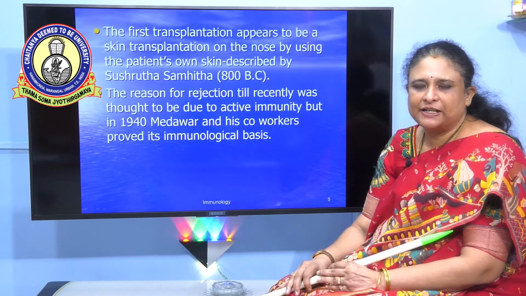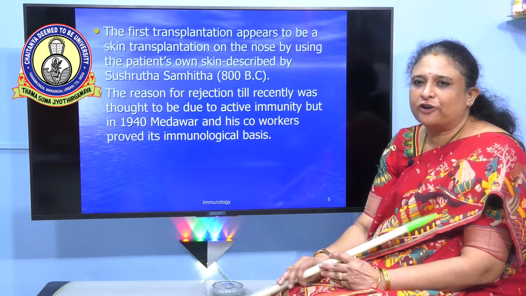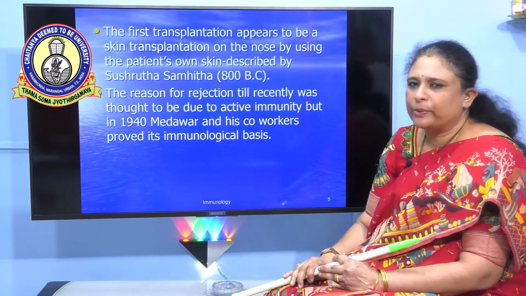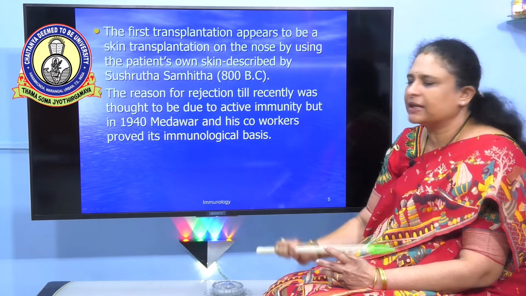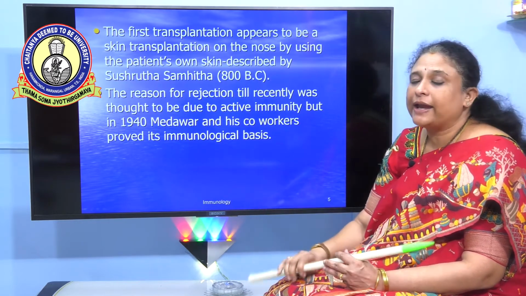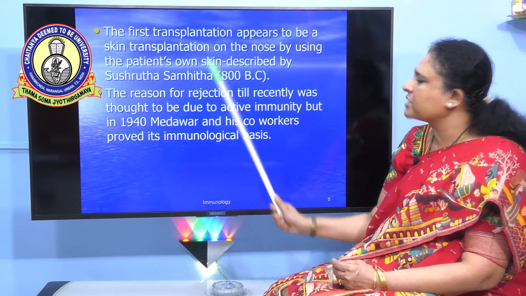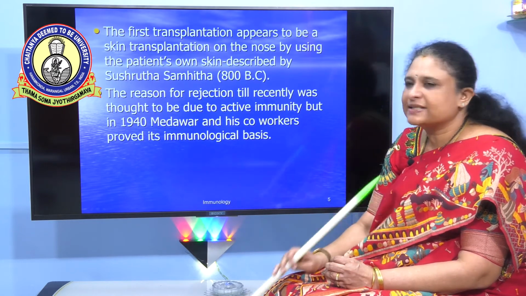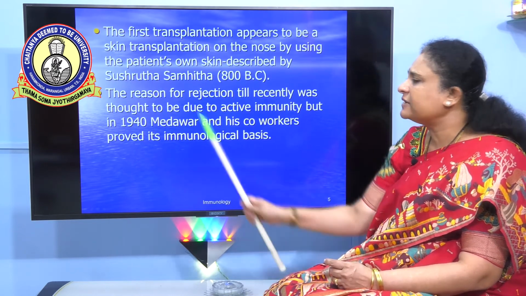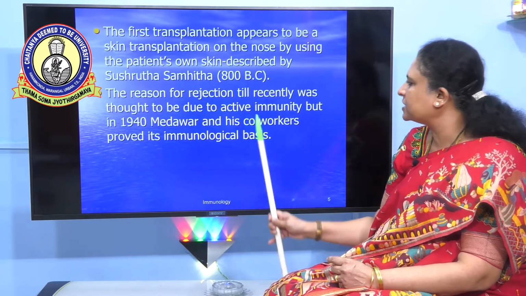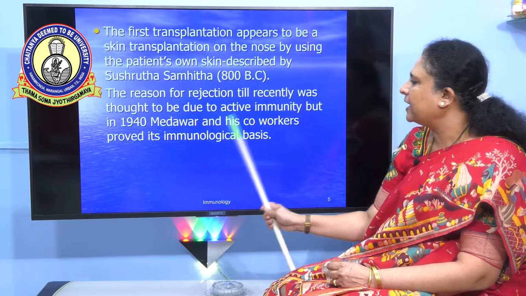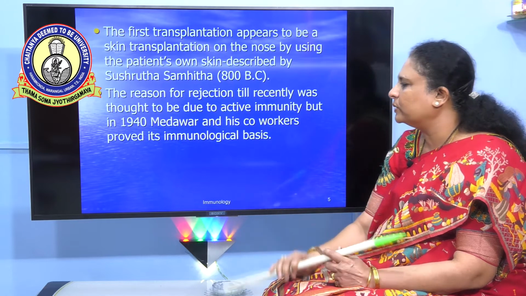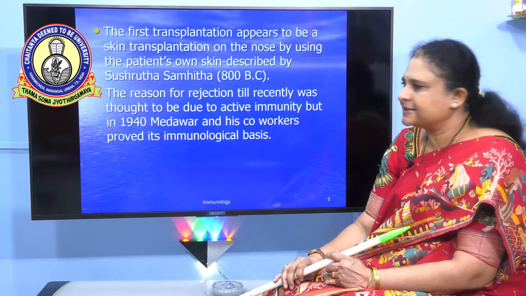The first transplantation was performed in our own country, India, by one of the most important Ayurvedic surgeons, Sushruta Samhita, almost in 8000 BC. It was a skin transplantation on the nose using the patient's own skin, and it was described in his books. The reason for rejection of transplantation till recently was thought to be active immunity. But in 1940, Medawar and his co-workers proved its immunological basis.